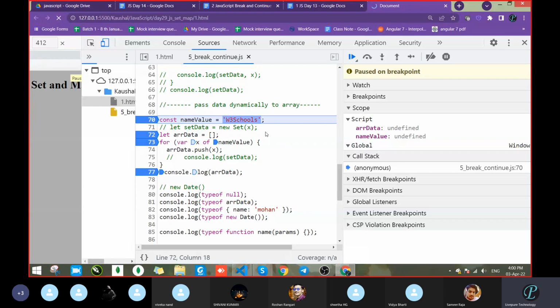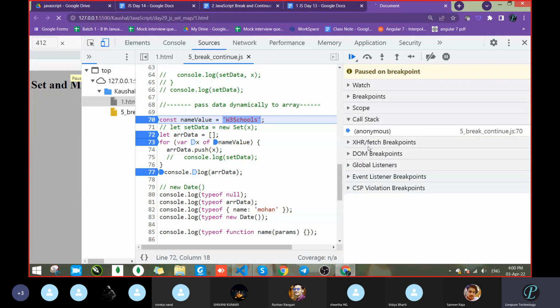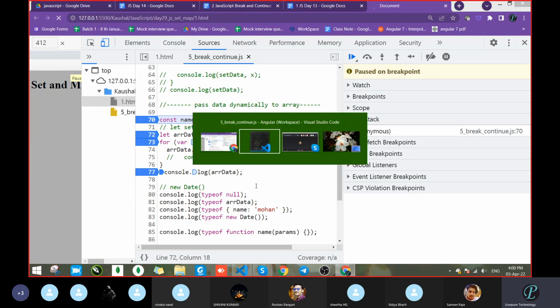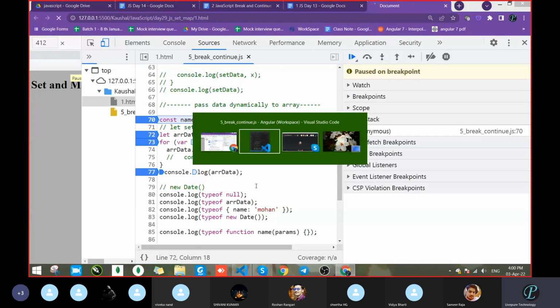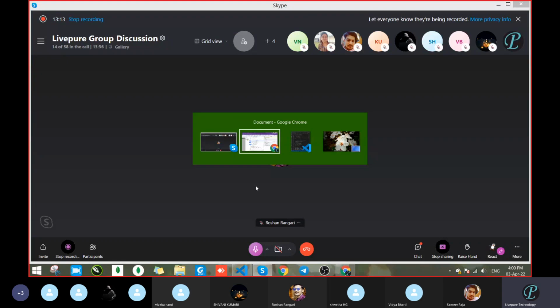When you learn the flow of any code, you will see that initially all the variables get the undefined value, and slowly once the execution starts, they get their values. That process is known as execution context, the lexical environment in JavaScript.